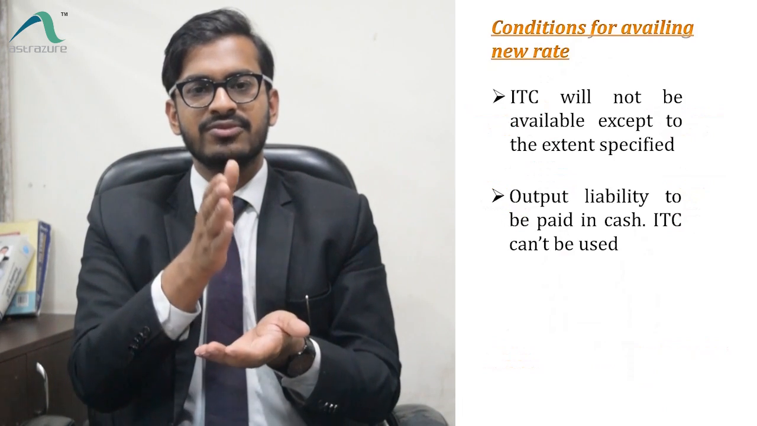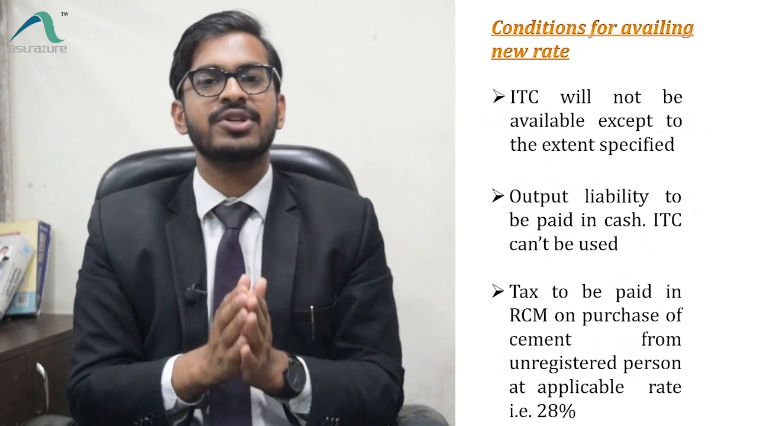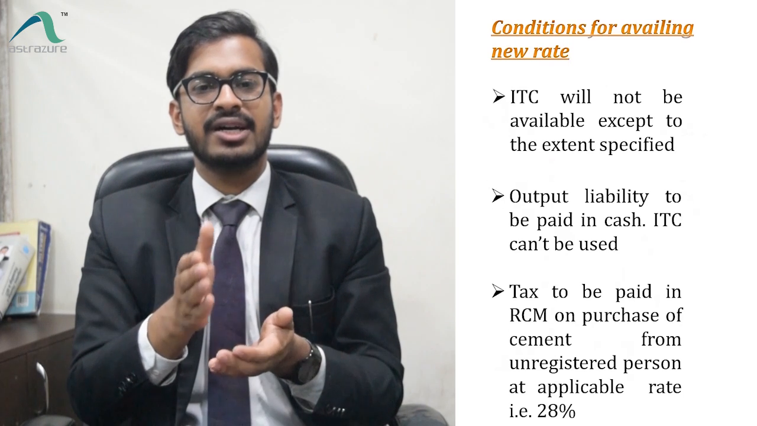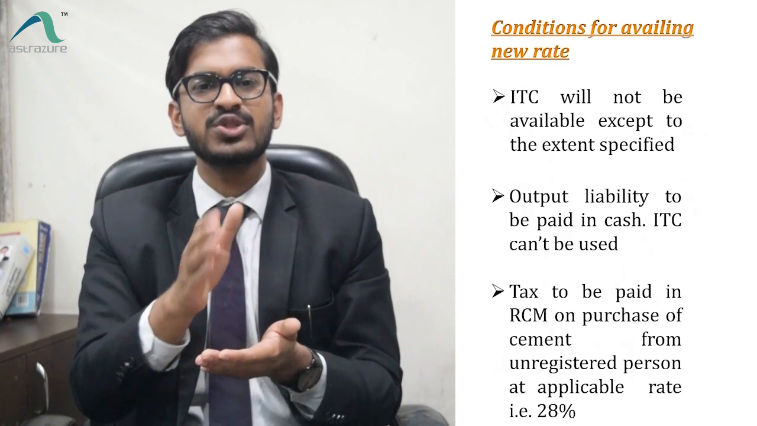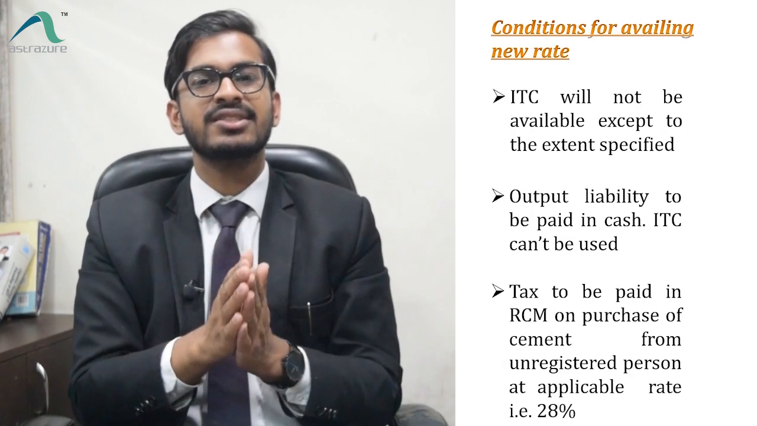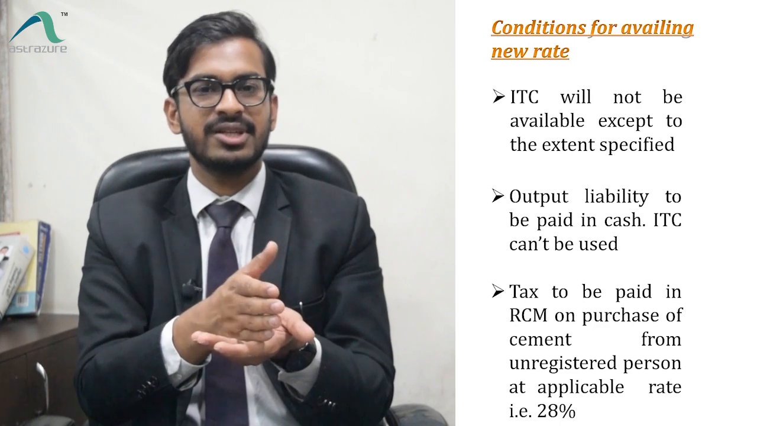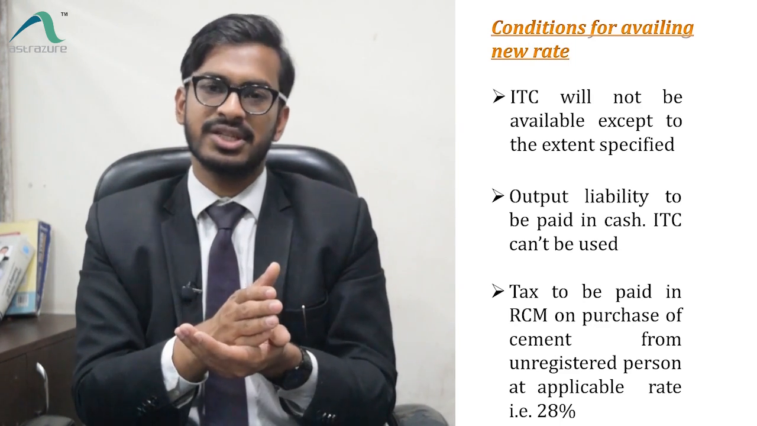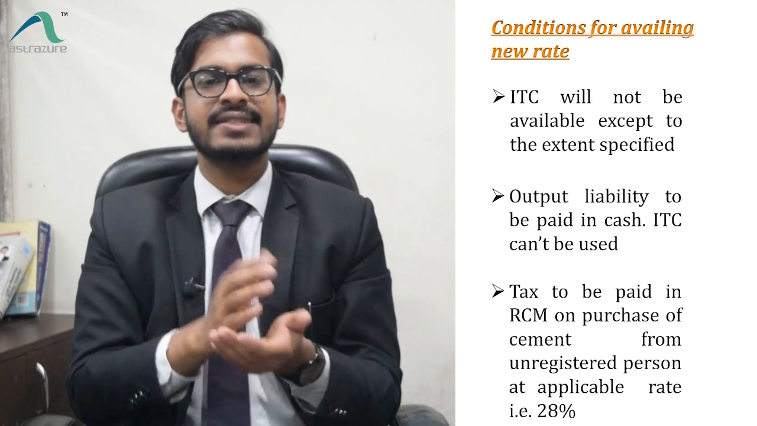Suppose the builder purchases any cement from an unregistered person. Then the builder has to pay tax on such cement under reverse charge mechanism as the recipient at the applicable rate, which is 28%. And the tax will be paid when he receives the cement as per the normal time of supply provision. So if he receives the cement in the month of August 2019, he will pay that by 20th September 2019. Okay. Now coming on to the next condition.